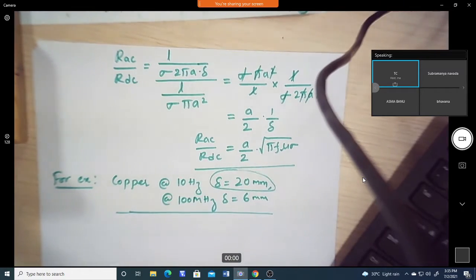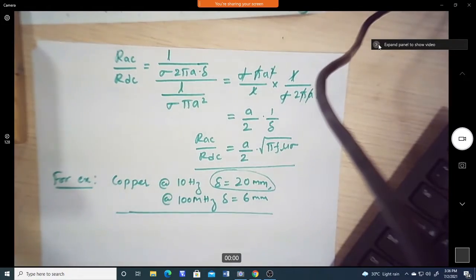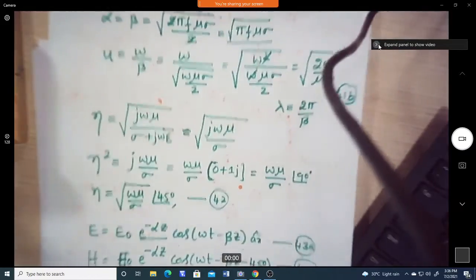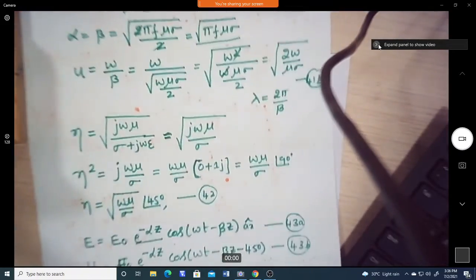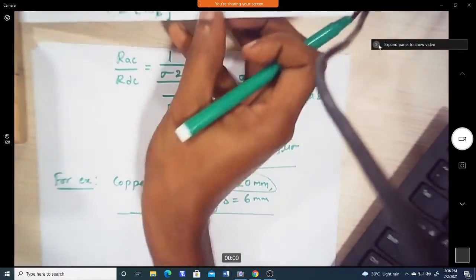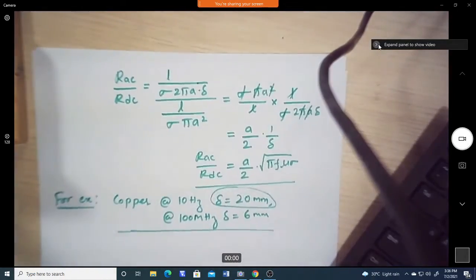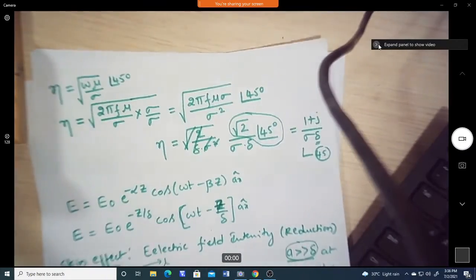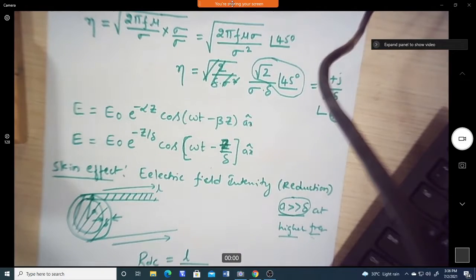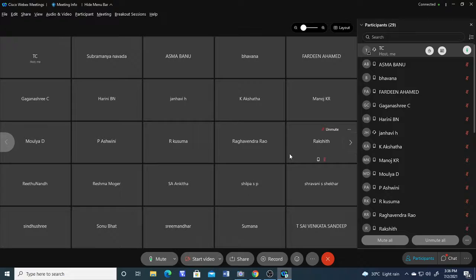So is there any doubt in this? Anybody? Hello? Any doubt in this? Are you able to follow these equations? Any doubt in any equation? Hello? Anybody, any doubt?